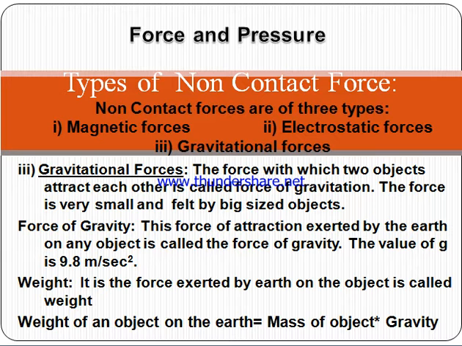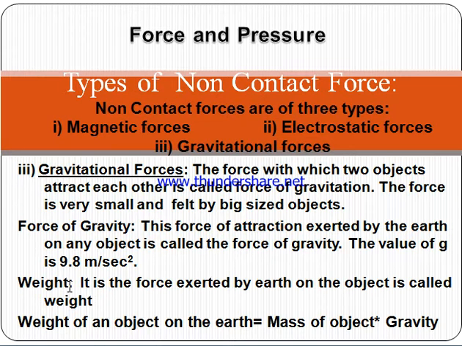The force of attraction exerted by the earth on any object is known as the force of gravity, and the value of g, denoted by small g, is 9.8 meter per second square, or it can be taken as 10 meter per second square for easier calculations. Now we come to weight.